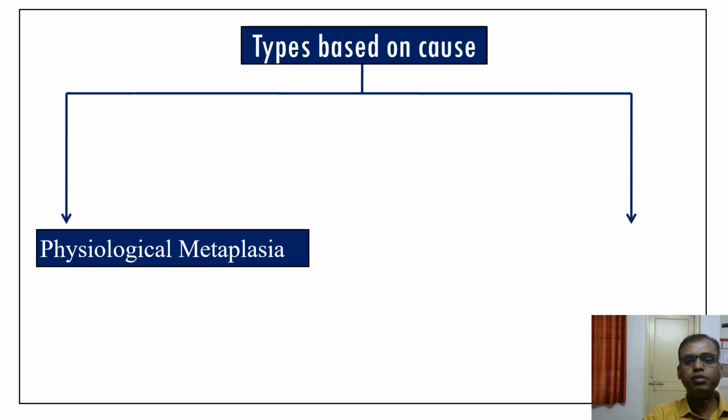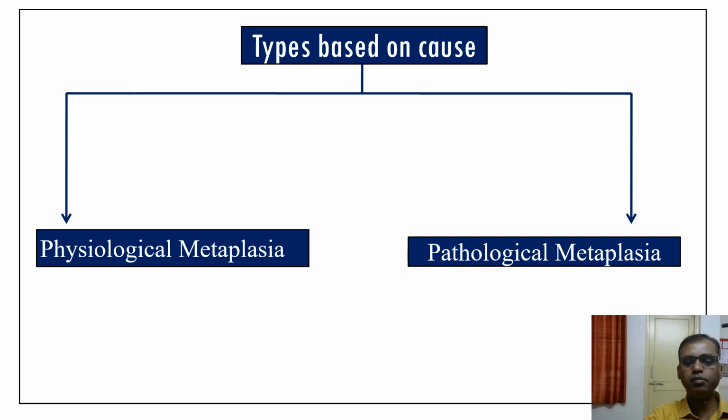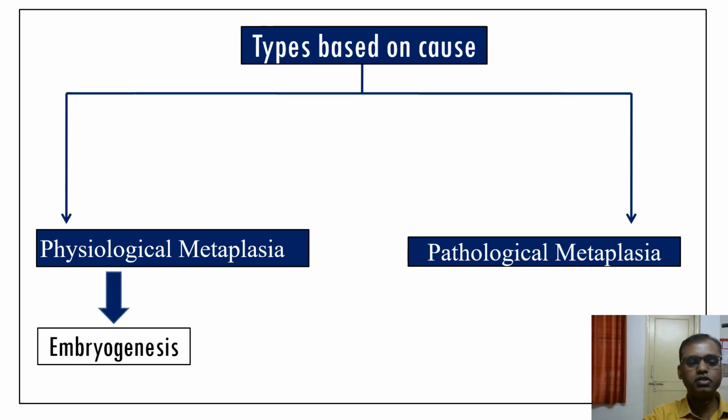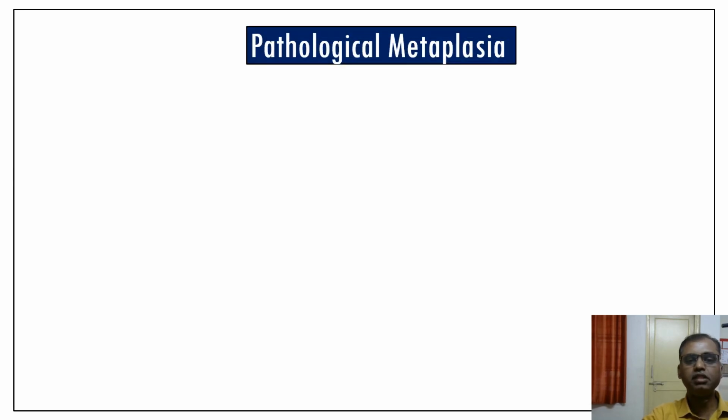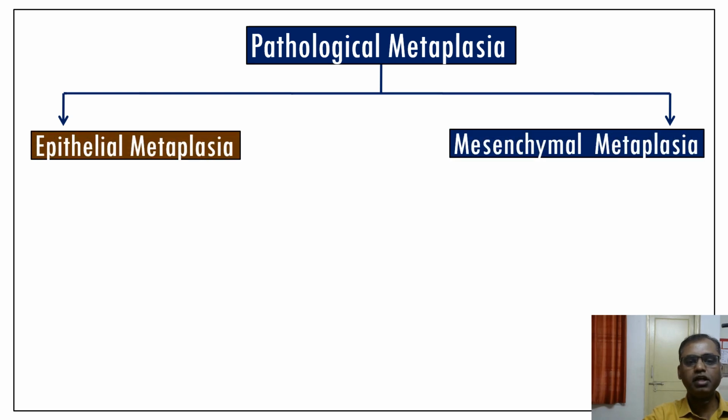The metaplasia, based on the causes, is divided into physiological metaplasia and pathological metaplasia. The typical example of physiological metaplasia is embryogenesis. And pathological metaplasia, for our understanding, we divide into two types: one is epithelial metaplasia, and the other is mesenchymal metaplasia. 60 to 70% of metaplasia is epithelial metaplasia, and 20 to 30% is mesenchymal metaplasia.